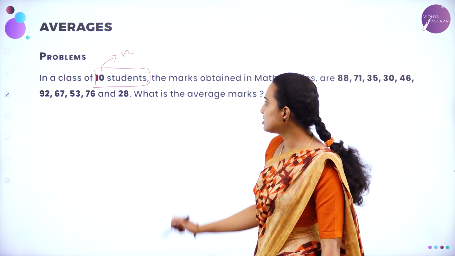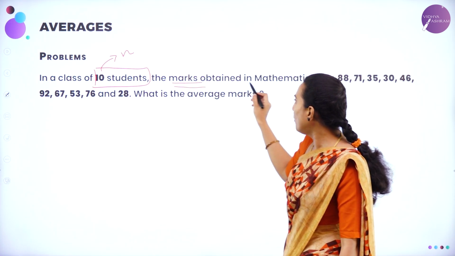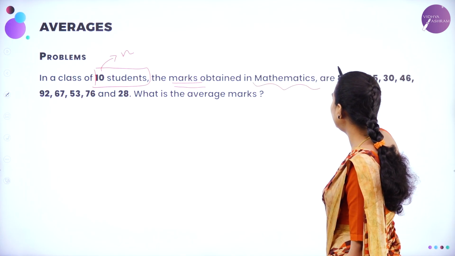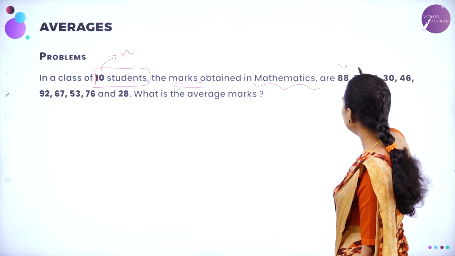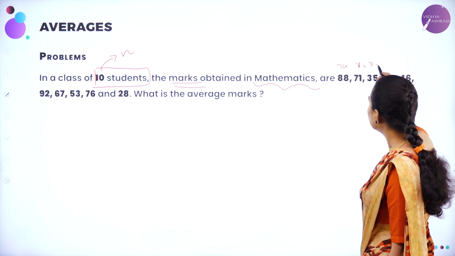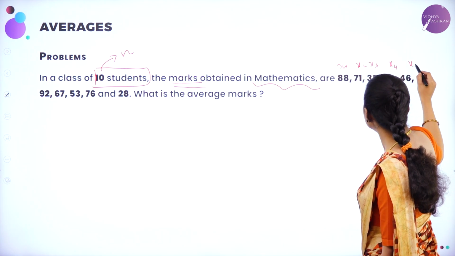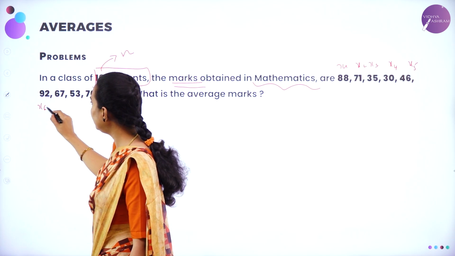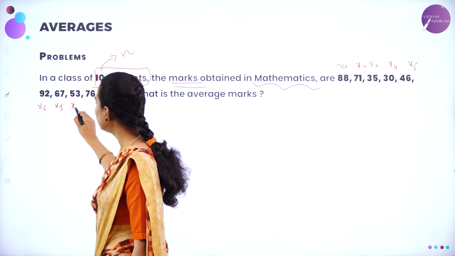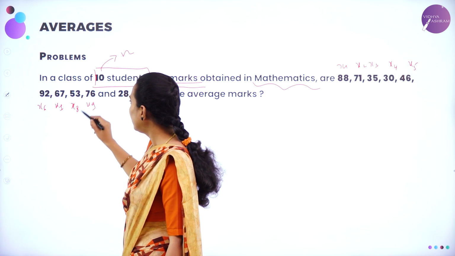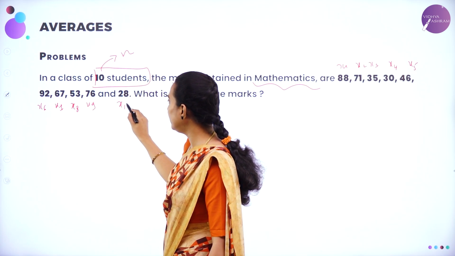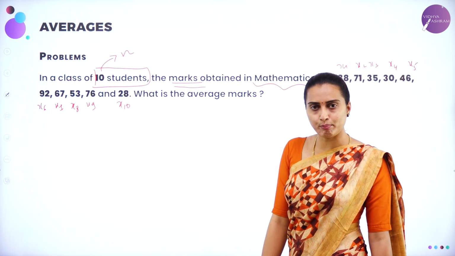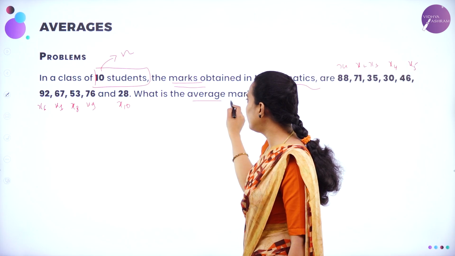In a class of 10 students, the marks obtained in mathematics are 88, you can take it as x1, correct, and then x2, 71, 35, 30, 46, and then 92, 67, 53, 76, 28. These are all the mathematics scores. They are having 10 students. What is the average marks?